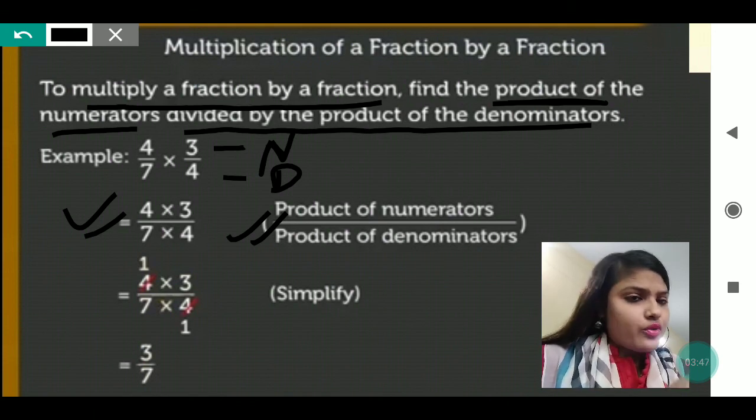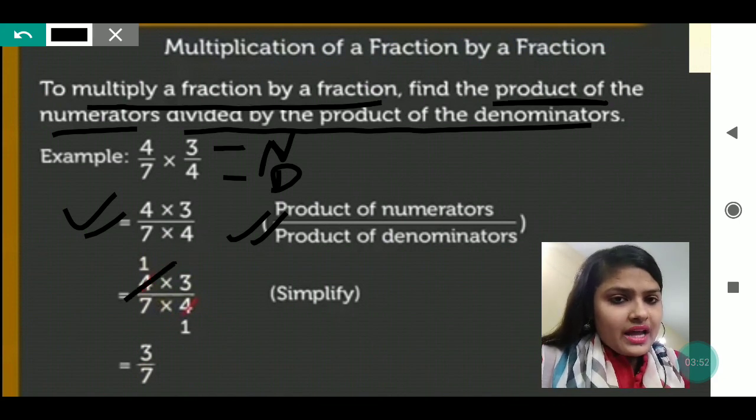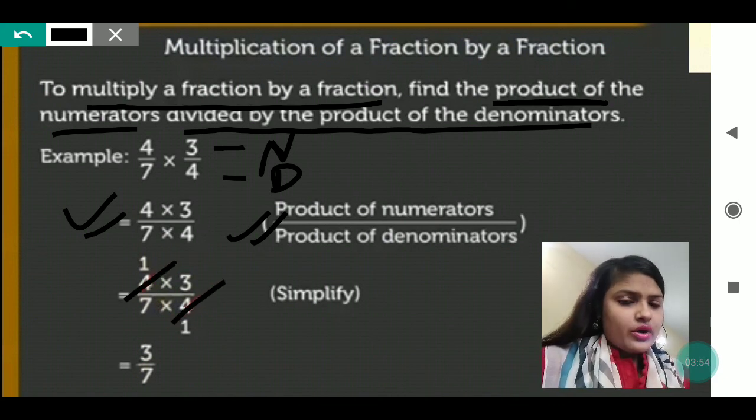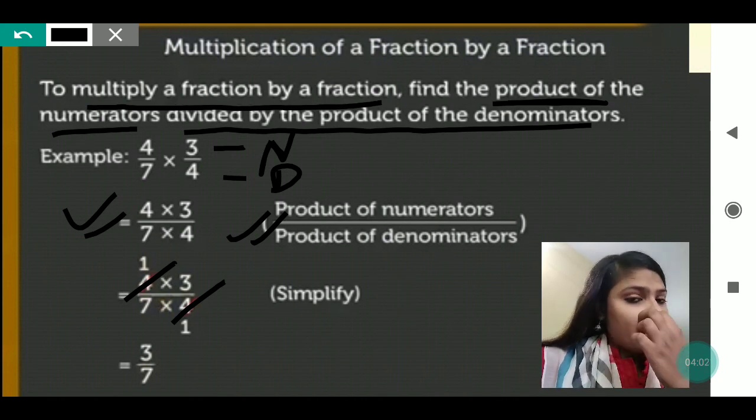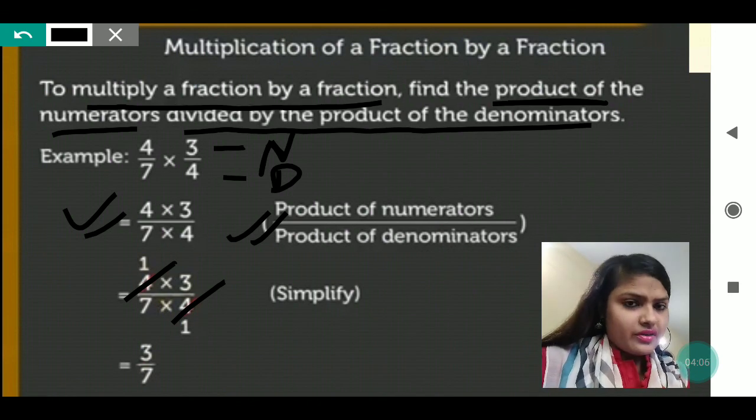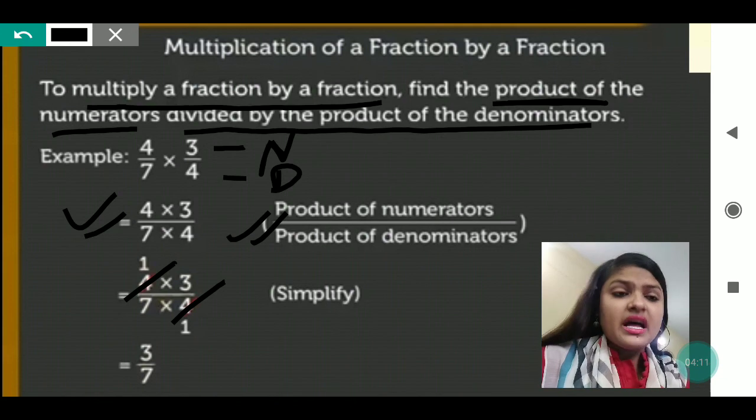You can see 4 and 4 are common. In the numerator 4 is written, and downside in the denominator also it is 4. So I have cut both common ones, and after cutting I have got 1. Now I am having 7 and 3, so 3 by 7 will be the answer.